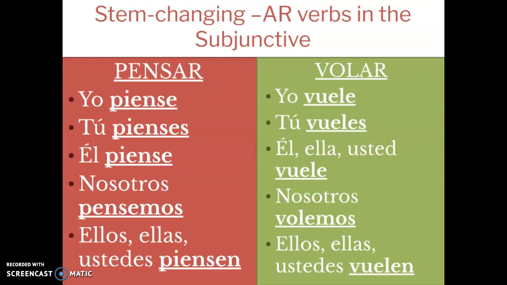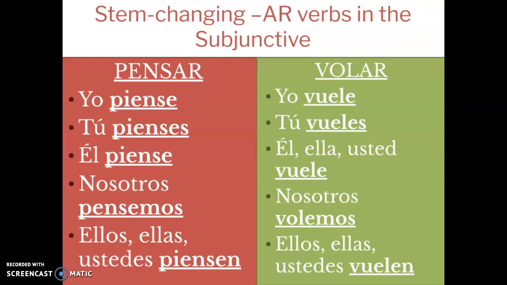What I'm going to have you guys do is the practiquemos section on your worksheet. There are 12 of them. I want you guys to write each verb in the subjunctive. Just so you know, some verbs are not stem changing, so you have to be careful. There are quite a few in there that are not stem changing verbs, so don't let that mess you up. So go ahead, pause this video at this time, complete the practiquemos section, números 1 a 12 por favor, so numbers 1 through 12, and then we are going to go over those.